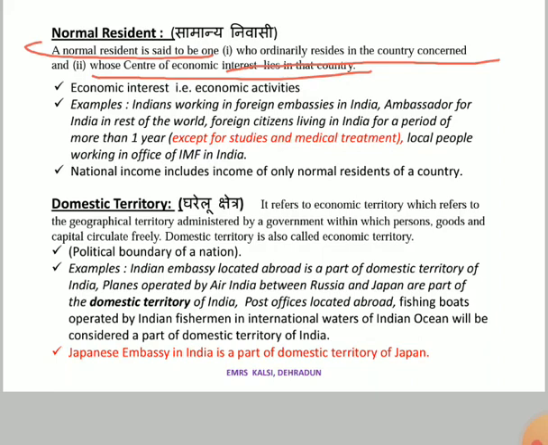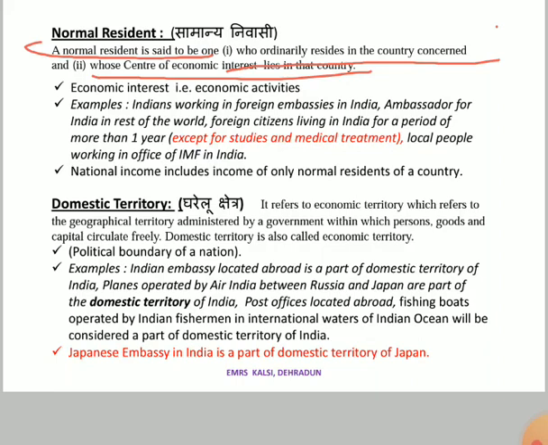So if these two conditions are fulfilled, then we can say that that particular person is a normal resident of the particular country in which he is living for more than 1 year. He is a citizen of another country, that doesn't matter, but he is living there for more than 1 year and earning there, so that person will be called a normal resident of America. Along with that, he will be called a citizen of India because he holds the Indian passport.